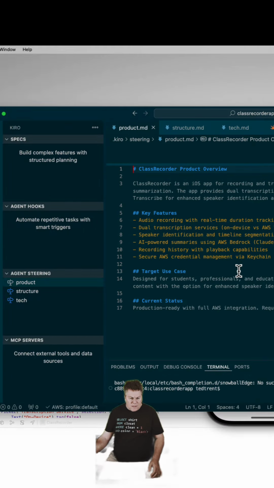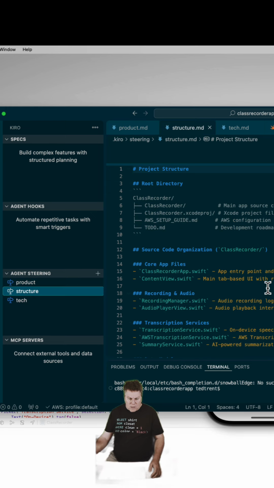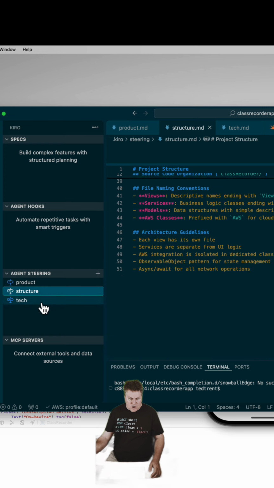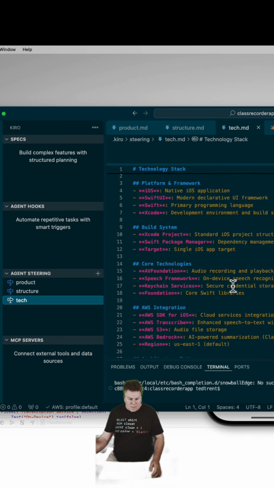So these files that I have here, my product, it describes my product overview. I've got a markdown file here that shows the project structure and the tech that I'm using. Okay, I can change these and rebuild my product according to these specs or add to-dos in here by just adding bullet items.